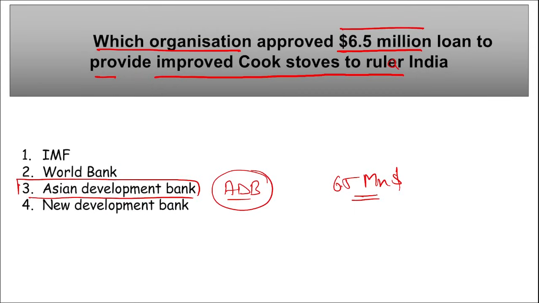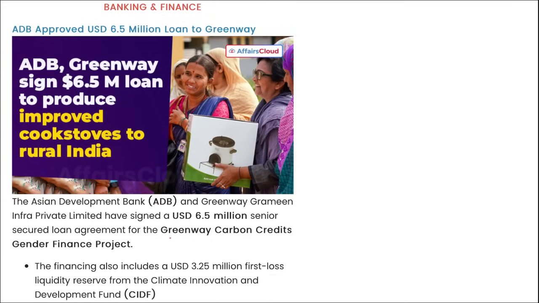This project is basically for the Greenway Carbon Credit Gender Financing Project. This financing also includes a $3.25 million first loss liquidity reserve from the Climate Innovation and Development Fund.